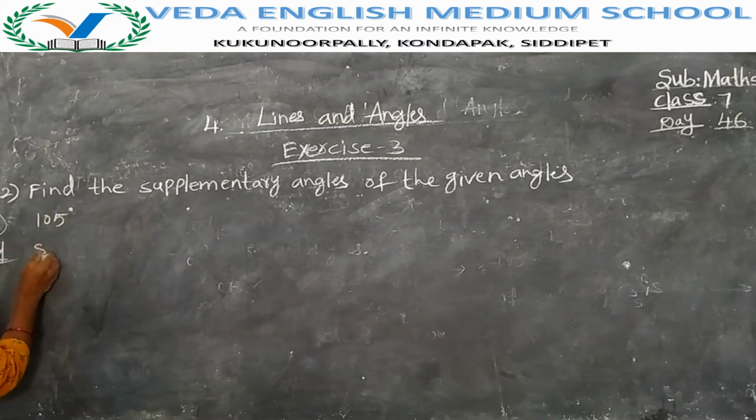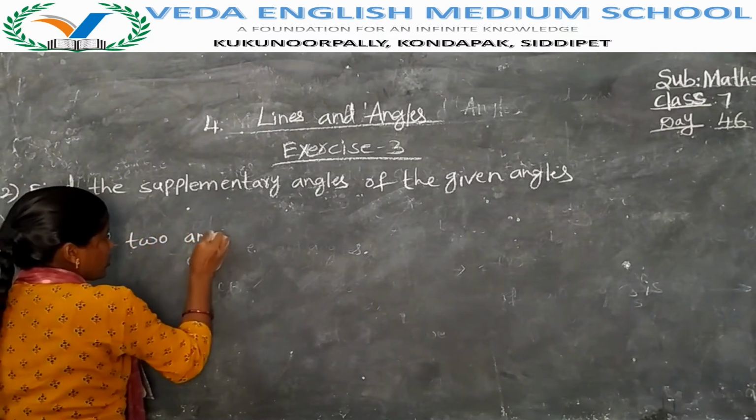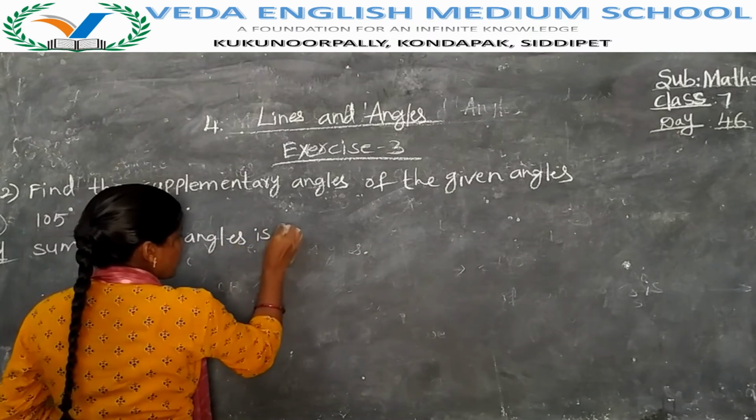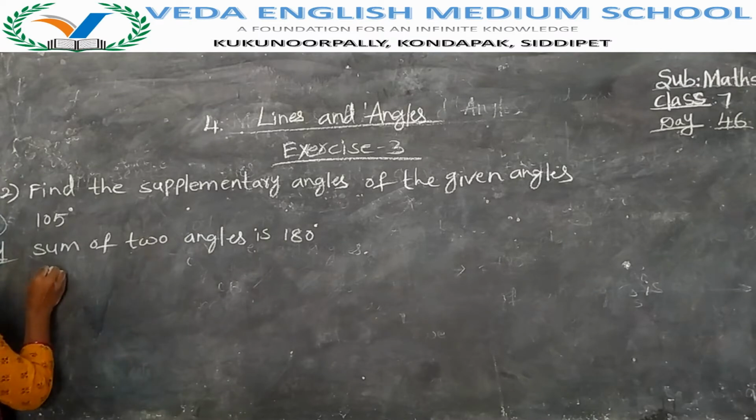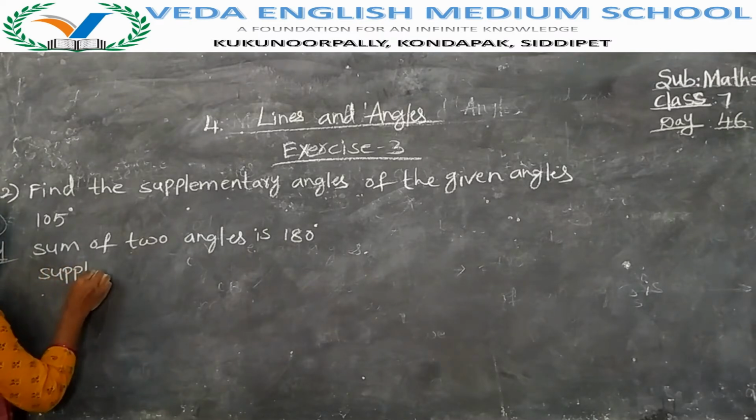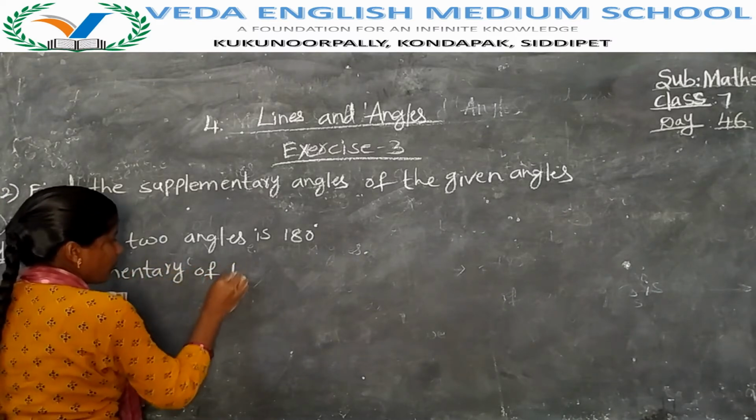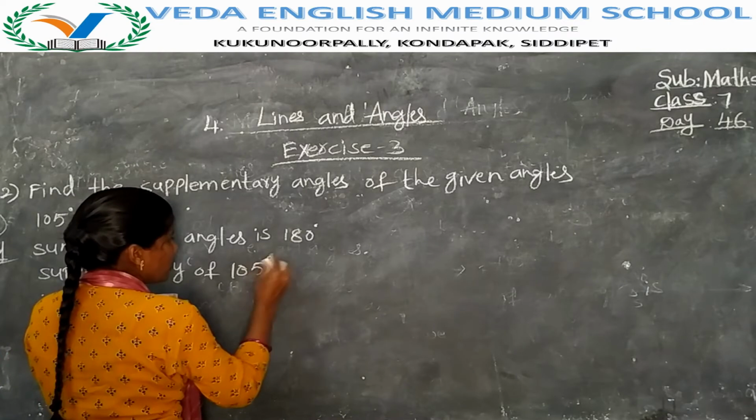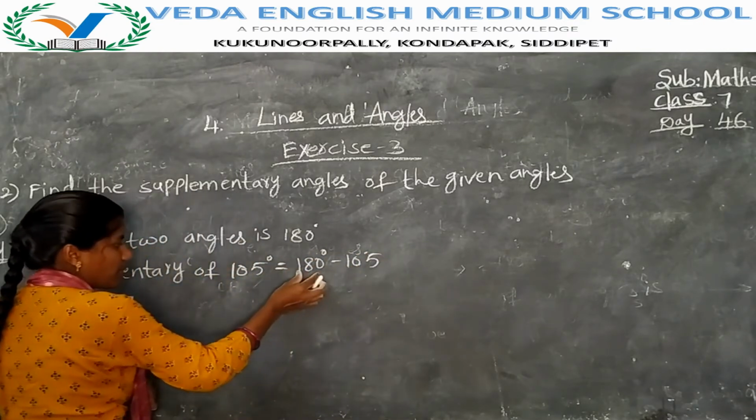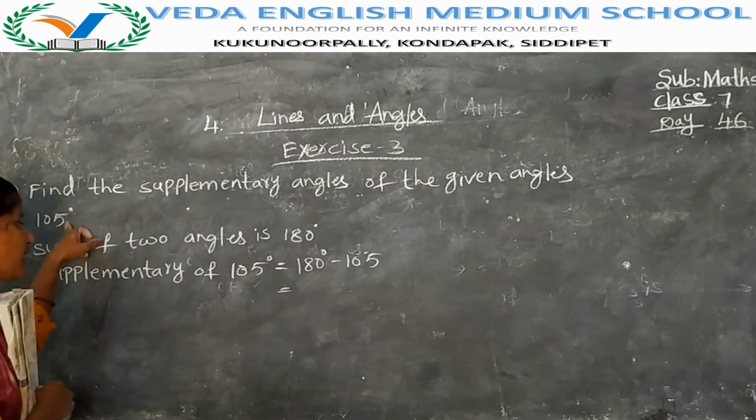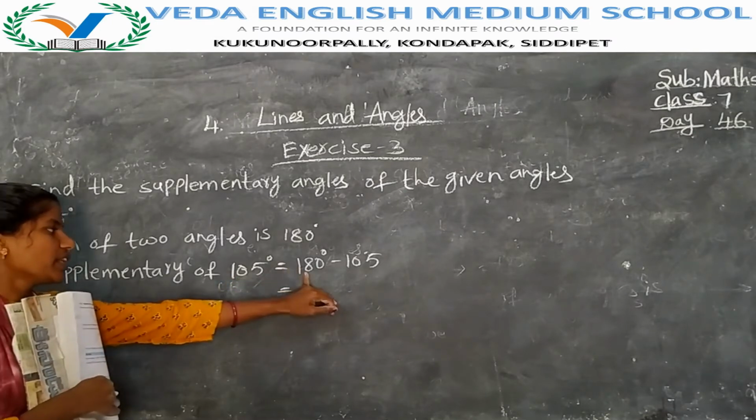Solution. Sum of two angles is 180 degrees. Next, here you have to write supplementary of 105 is equal to 180 minus 105. Now we need to find the supplementary. What is the supplementary of 105, Nana? Supplementary of 105 is 180 minus 105.